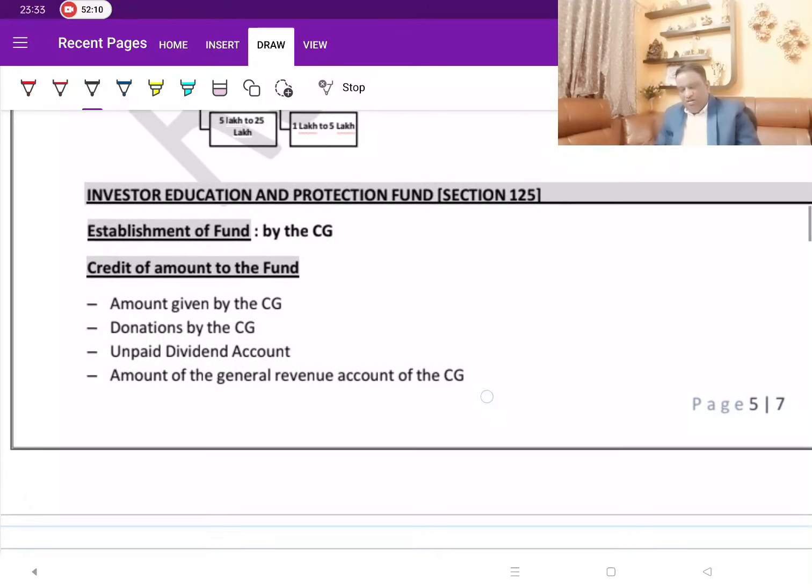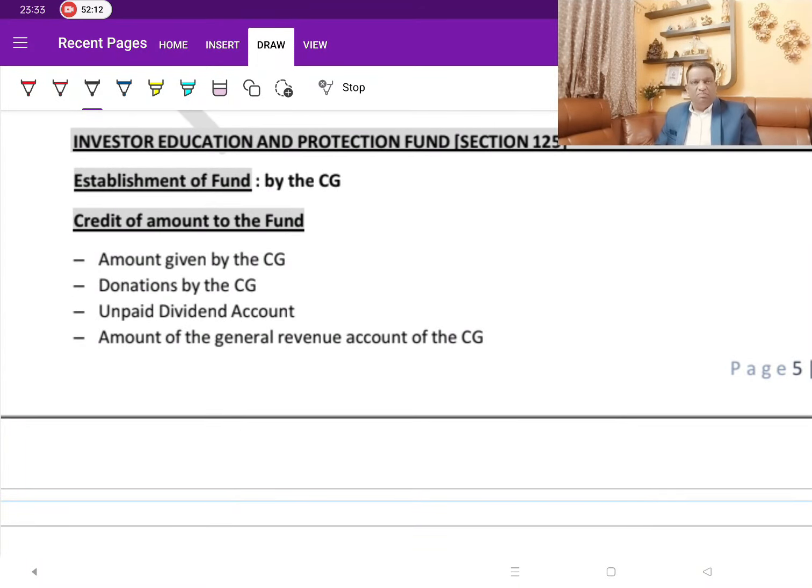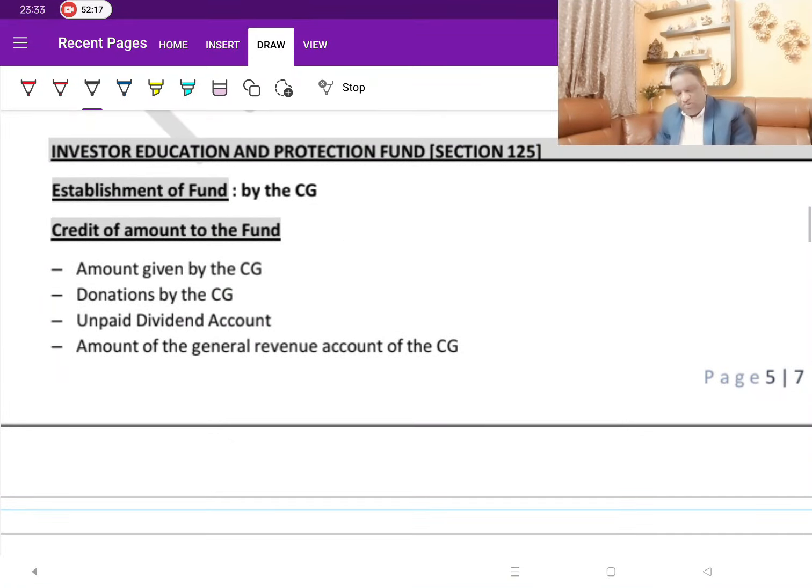Before we move on to the last key points, let's discuss the IEPF account, which is dealt with in section 125. In this, who is monitoring this fund? What are all the sources? What are all the payments that can happen? That is what is generally discussed at this stage. Since you must be familiar with this, I will quickly wrap it up in the interest of time. This fund is established by the central government. It's not a private fund; it is a government fund, so its movements are monitored and tracked by the government and audited by the C&AG.